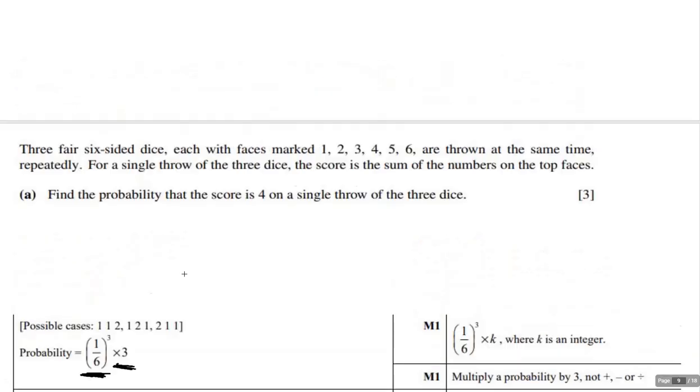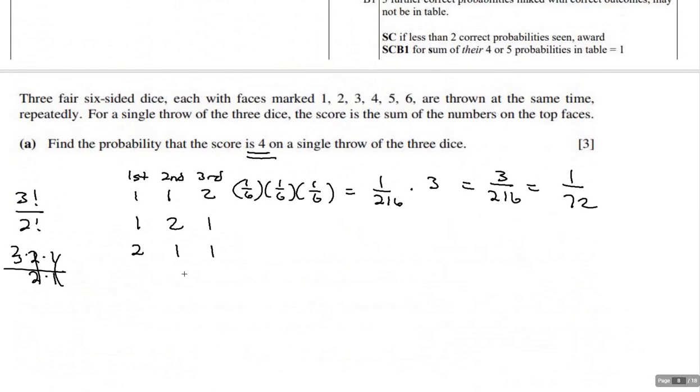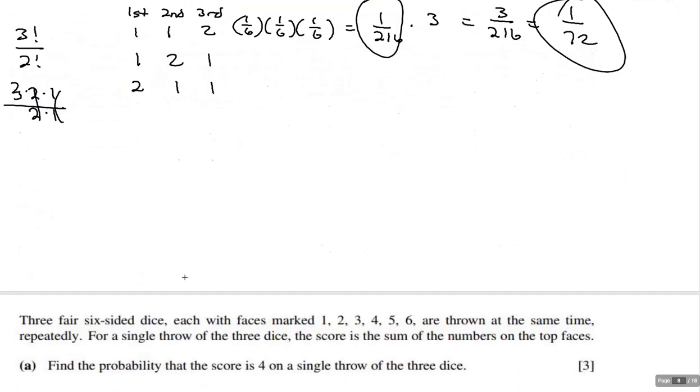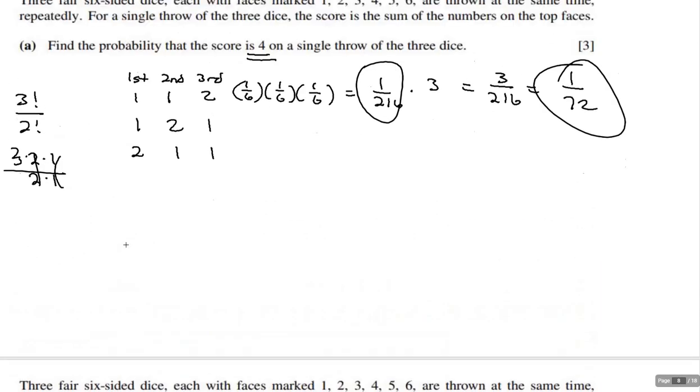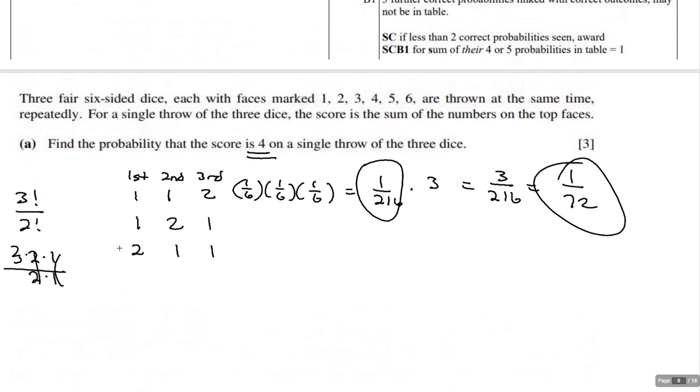But like I said, you can see how it's possible that somebody could figure out immediately by looking at this that the answer would be this times 3. Don't just write the answer 1 over 72. They need to see some of this work. You don't need to see tons of it, but we do need to see some of the background work. All right.